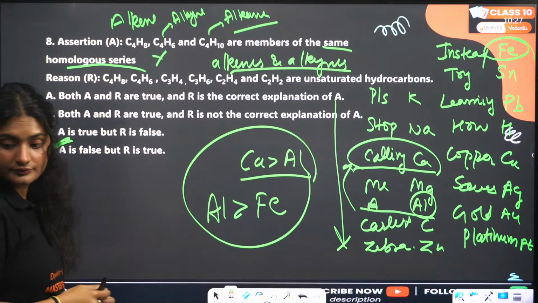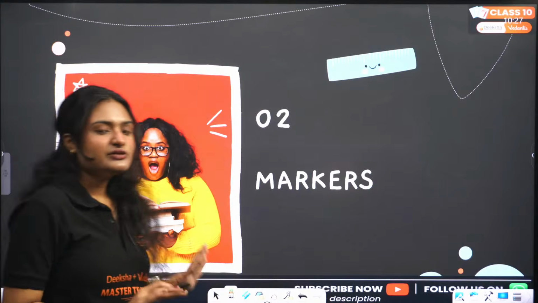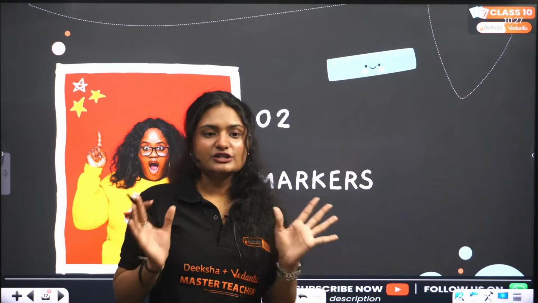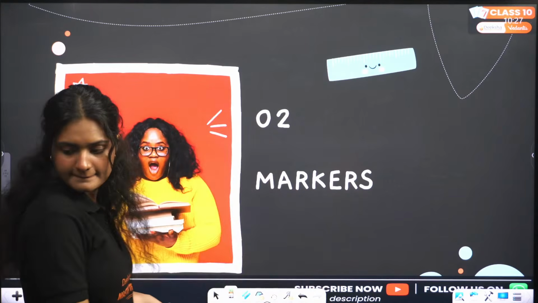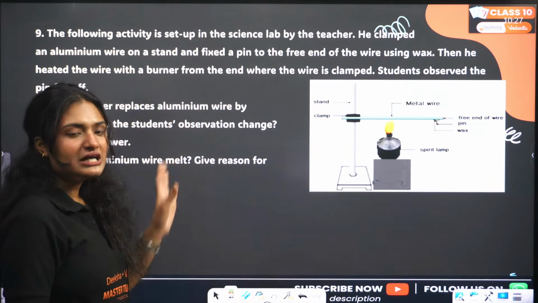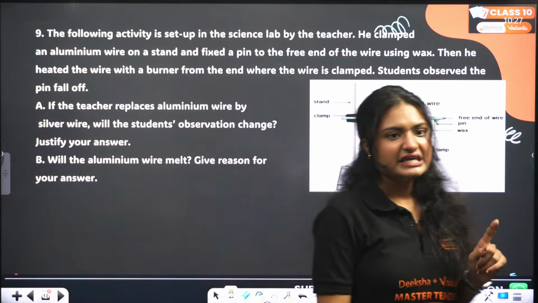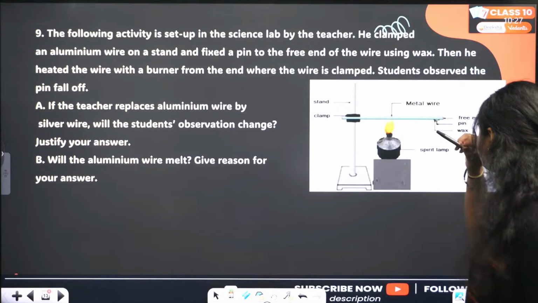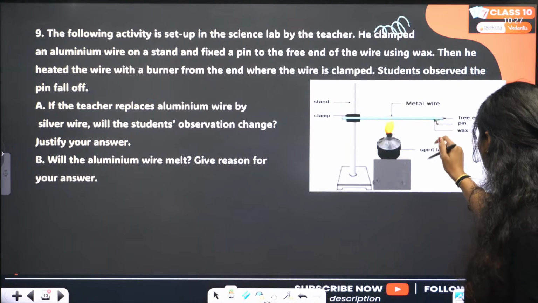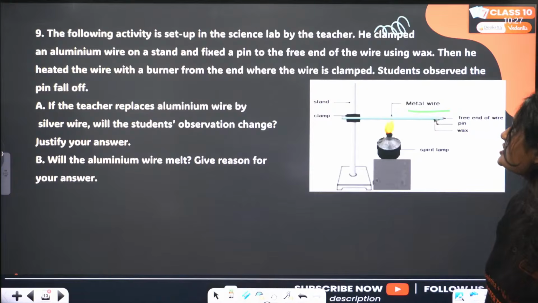Okay. Next question, 2 markers. We are done with the 1 marker questions. Now let's start with the 2 marker questions. The first question is: the following activity was set up in the science lab by the teacher. He clamped an aluminum wire. This is the aluminum wire. And fixed a pin to the free end of the wire.